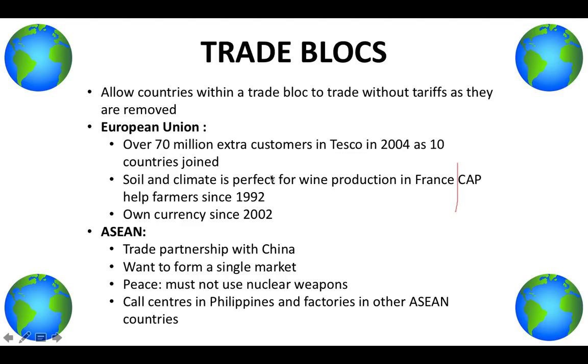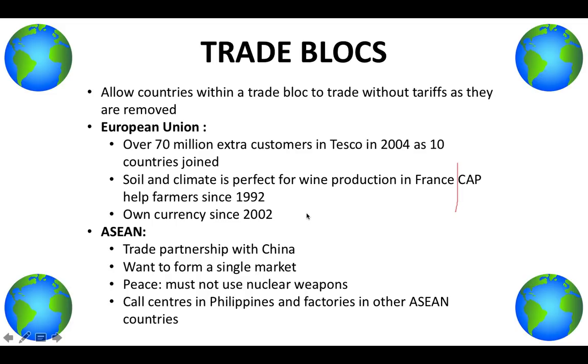French wine producers are making more profit because they have the perfect soil and climate for that. Farmers are also benefiting because of the Common Agricultural Policy. It is Common Agricultural Policy. They've been helping them since 1992, and also their own currency shows that the economy is pretty strong.